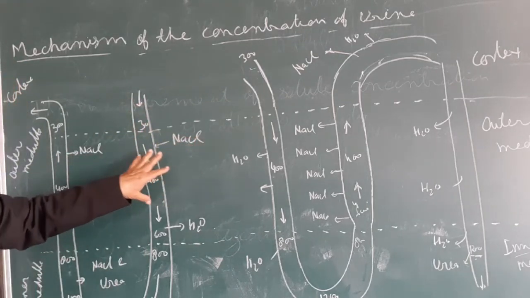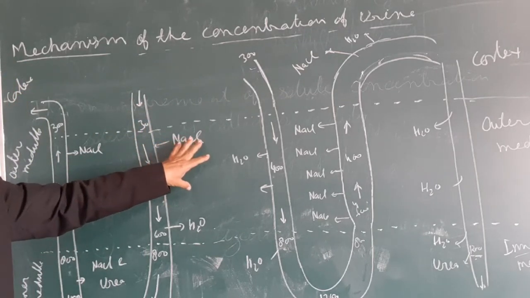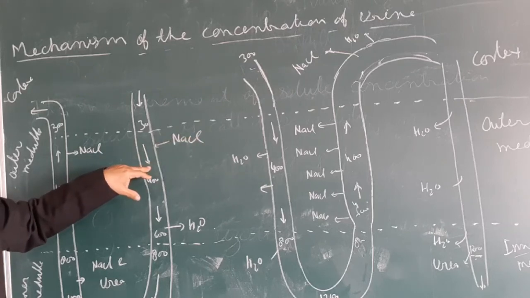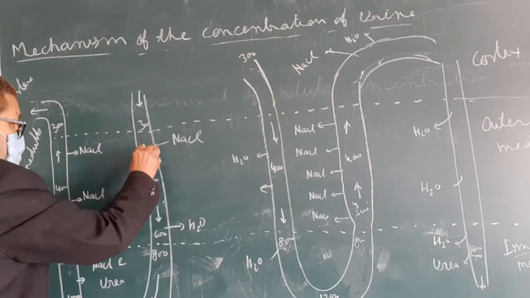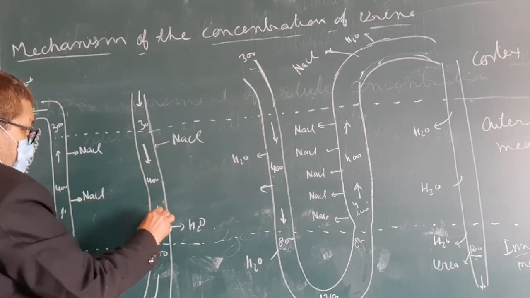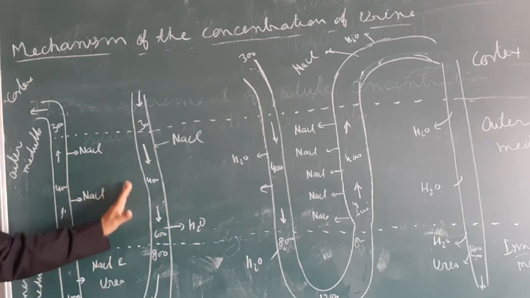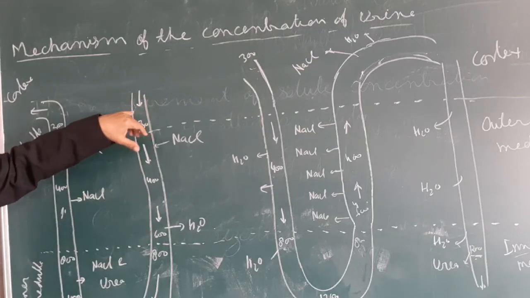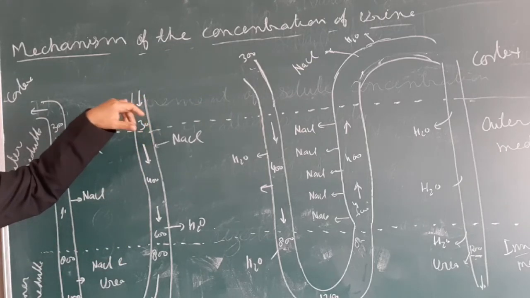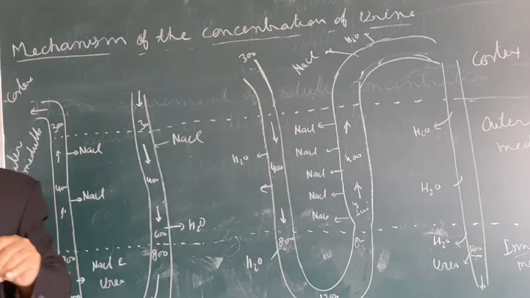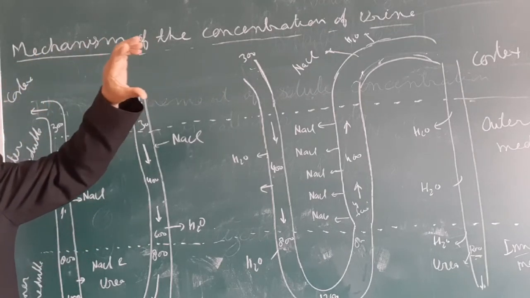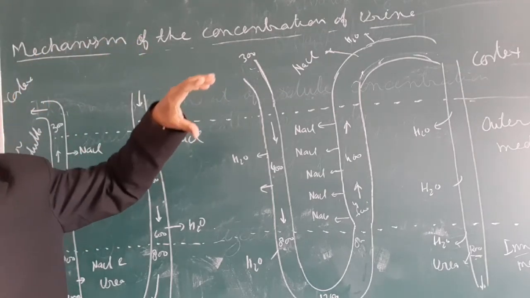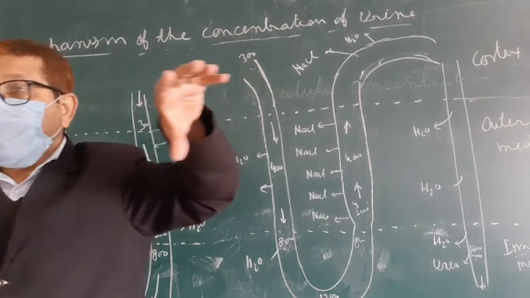NaCl from the interstitium enters into where? There are two limbs here. This is the descending limb of the blood. This is the afferent arteriole or efferent arteriole? Efferent arteriole.